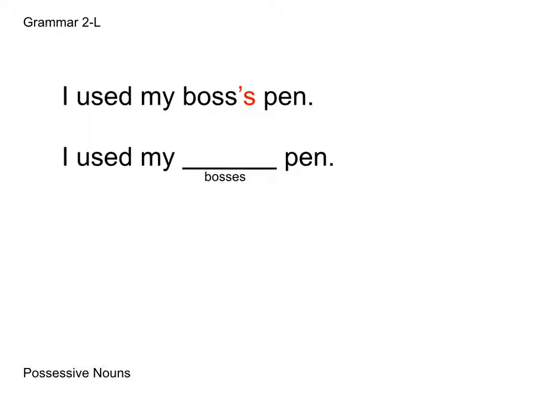So let's look at the next one. We have, I used my blank pen, and this time the bosses own the pen, so it's more than one person who is owning the pen. What we need to do is simply add an apostrophe at the end of the word that is spelled correctly. In this instance, bosses is B-O-S-S-E-S, apostrophe to make it possessive.